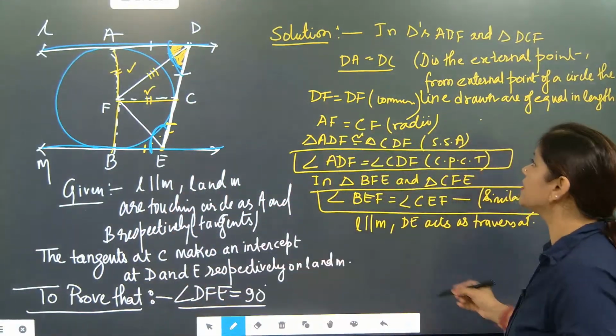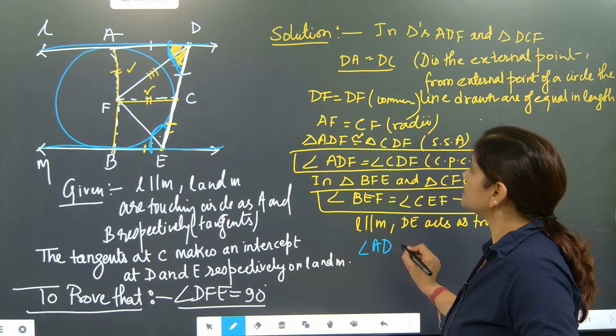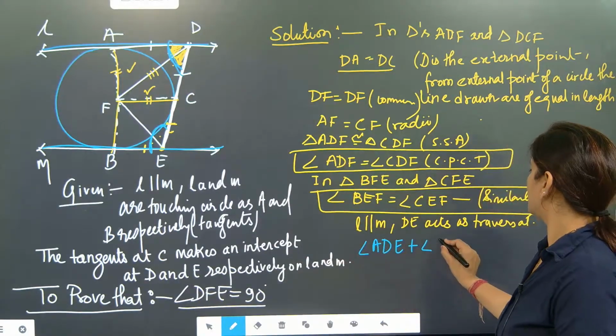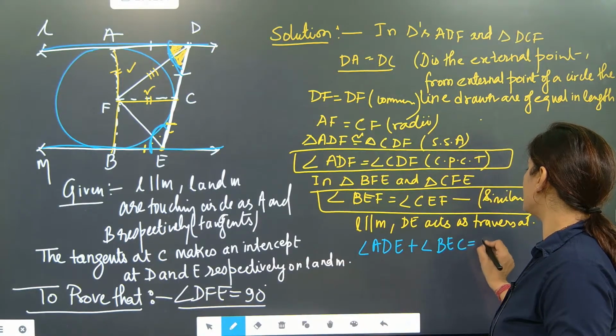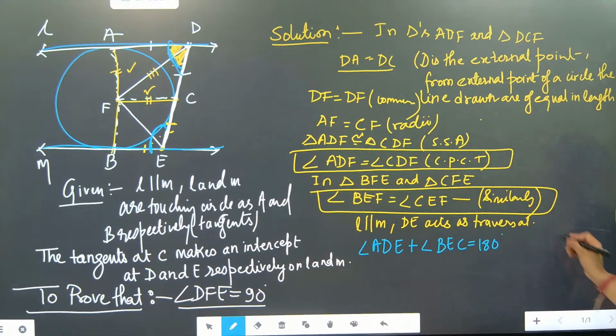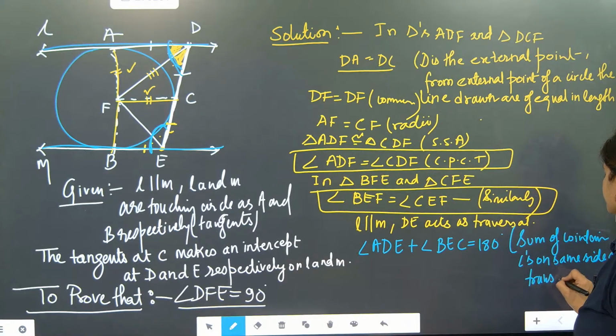So we will write angle ADE plus angle BEC is equal to 180 degree. Sum of co-interior angles on same side of transversal are supplementary.